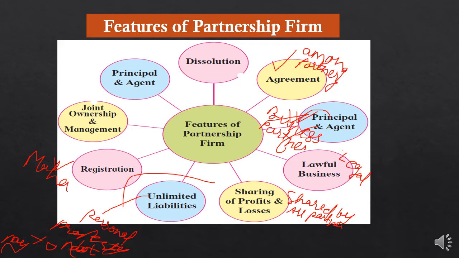Yes, partnership is a firm which has joint ownership of the partners, and the business will be managed by the partners only. Now, principal and agent, these two points are repeated twice, so no need to revise again. And dissolution: you have already learned the chapter on dissolution, students, where dissolution is a mutual agreement between the partners to close down their business.